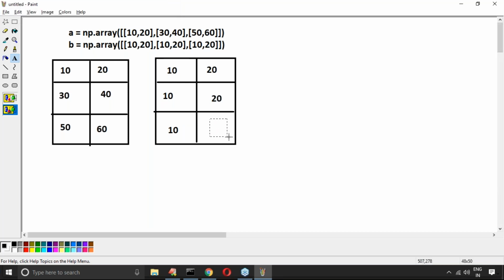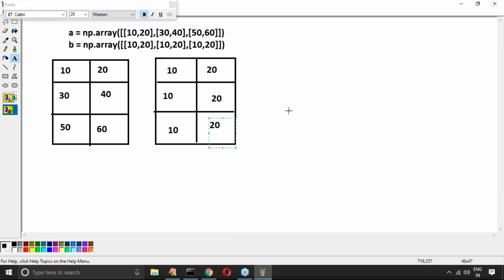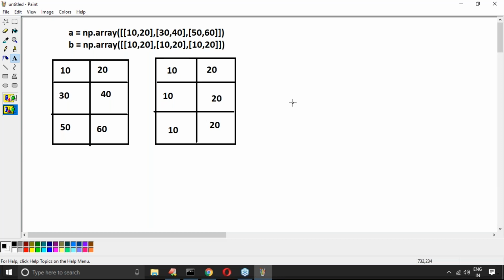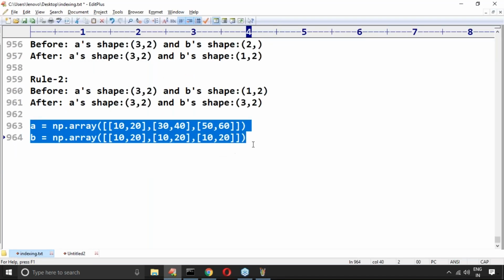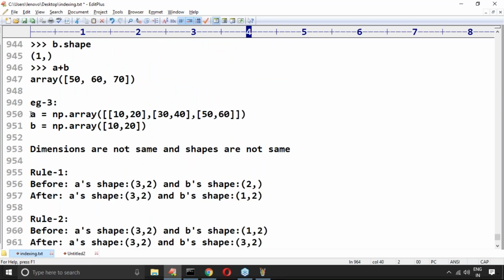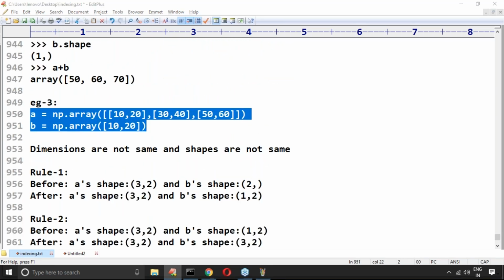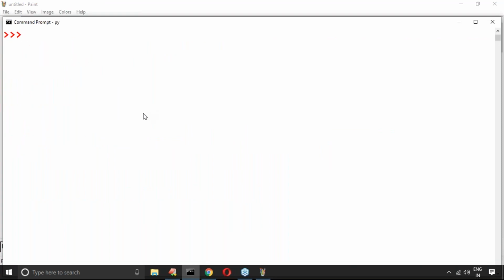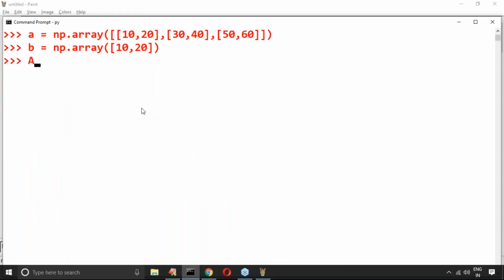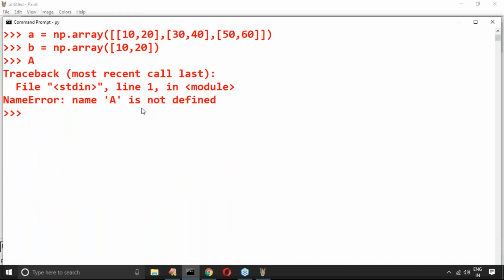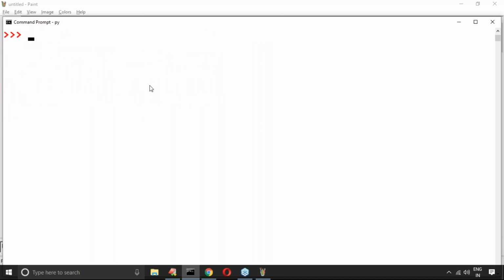What is the output by default you are going to get if I perform the arithmetic operation plus? Can anyone tell, sir? 10 plus 10, 20 plus 20, element by element addition is going to happen. Then what output will you get? Let me cross check whether it happens or not. One minute.